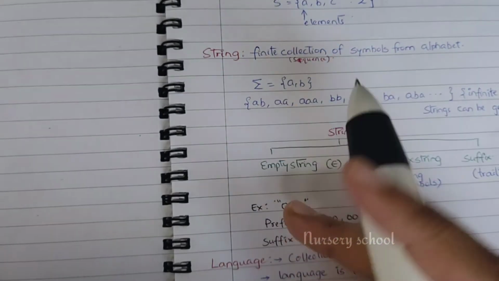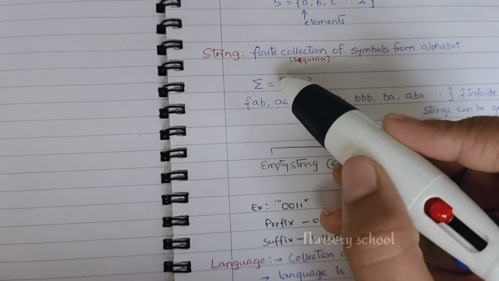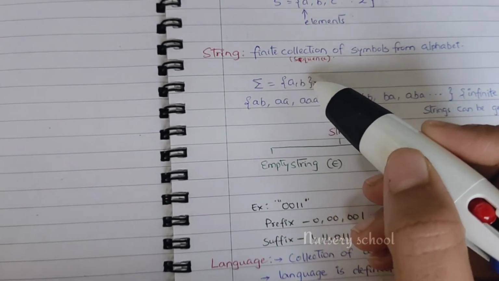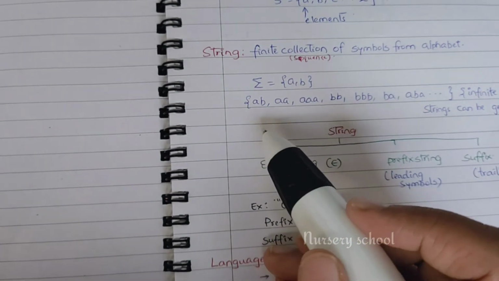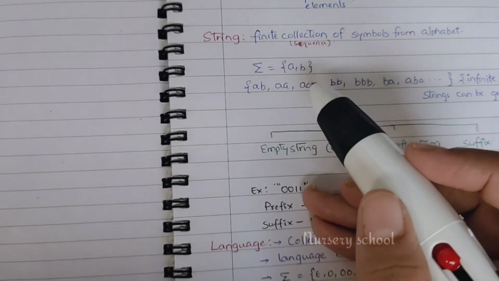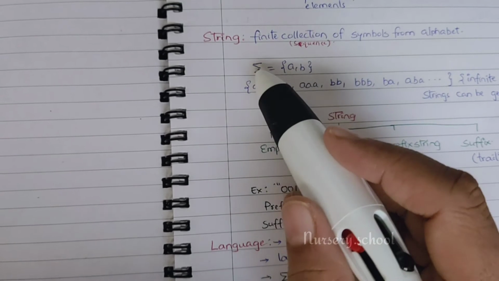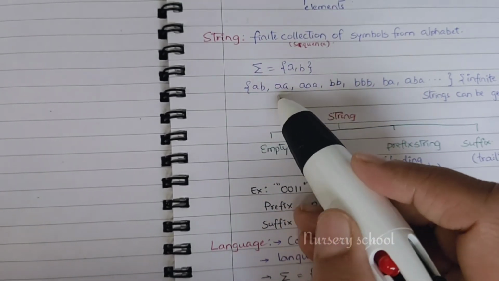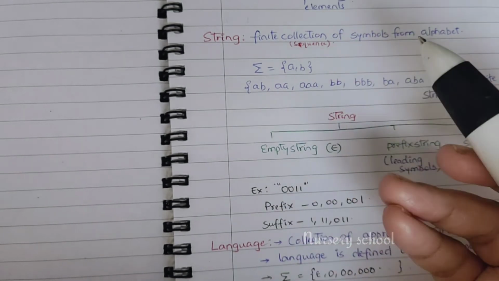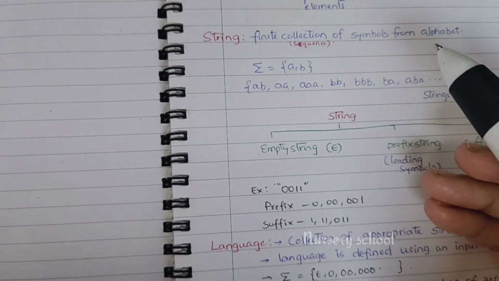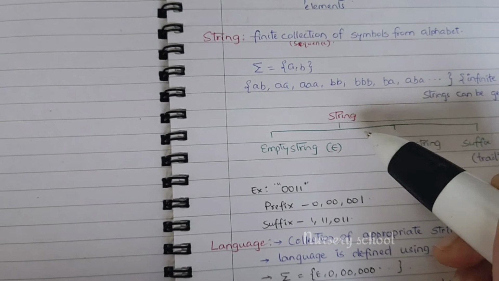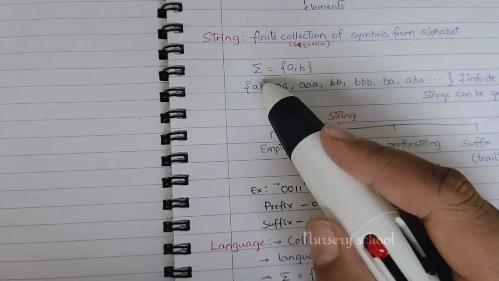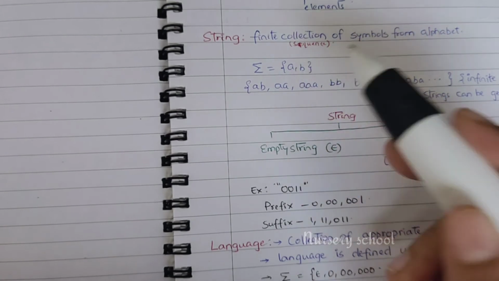Suppose the alphabet is sigma equal to {A, B}. Then the possible strings we can derive from this alphabet set are AB, AA, AAA, BB, and so on. Like this we can generate an infinite number of strings from the alphabet set {A, B}.